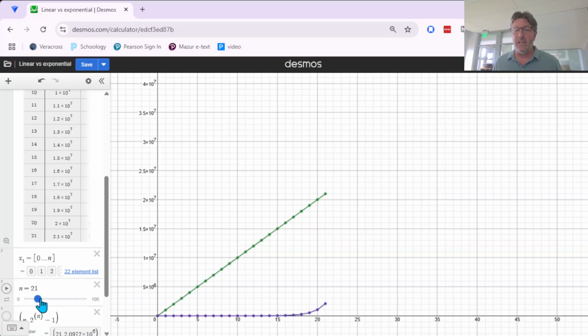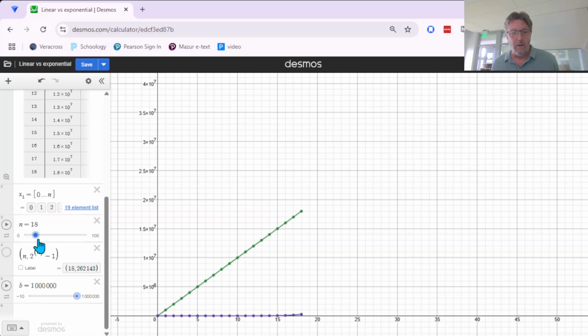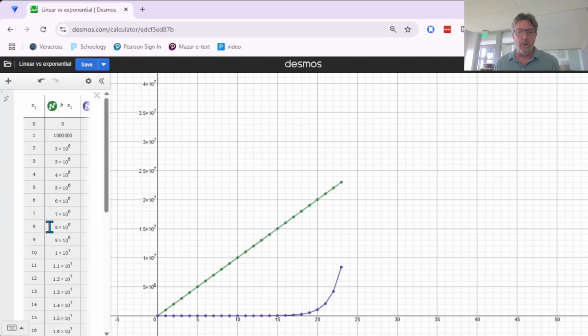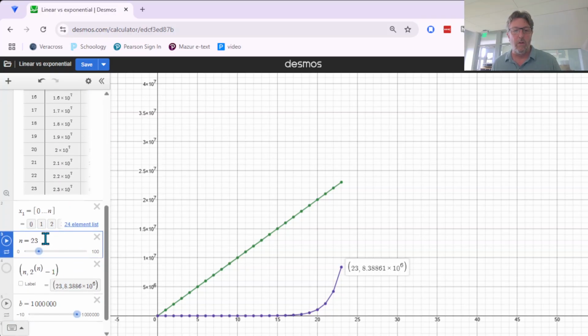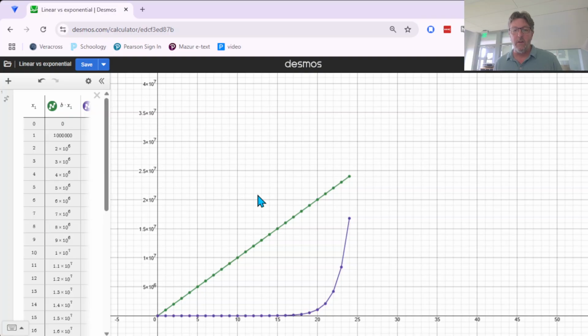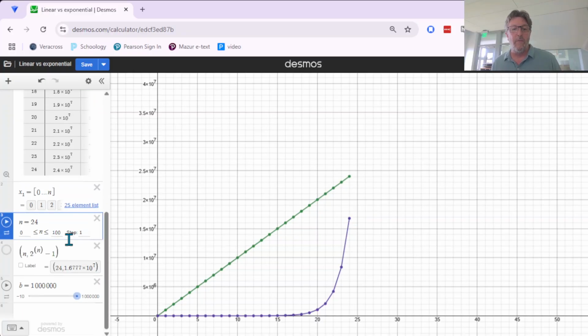Okay, now let's just keep going. I mean, obviously it's going to take another 20 or 50 or 100 years before it catches up, right? But this is the crazy thing about this. So in the next year, we're going to go from 2 million to 4 million. Oops, hard to control that. Let me just type it. So in 23 years, we're at 8 million total. In 24 years, we're at 16 million something total. And see how it's growing by way more than that green line is?